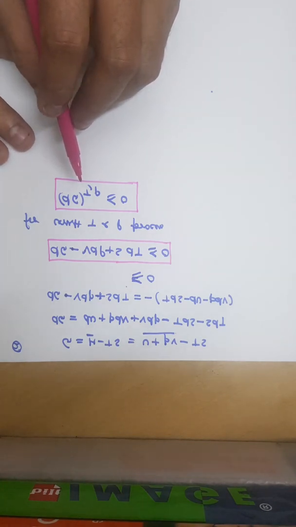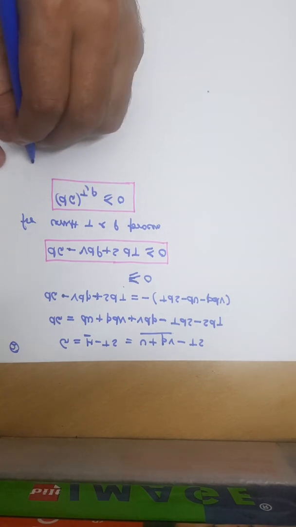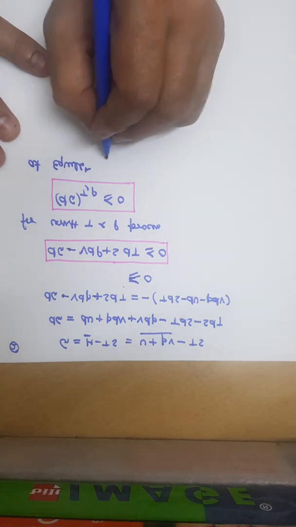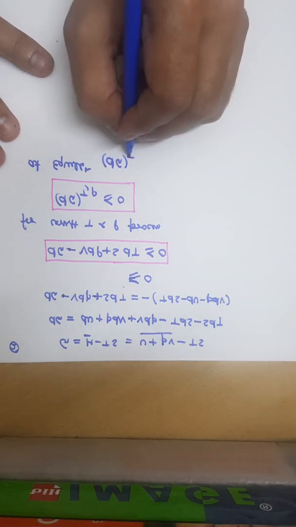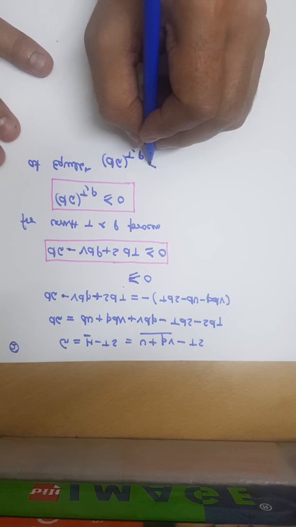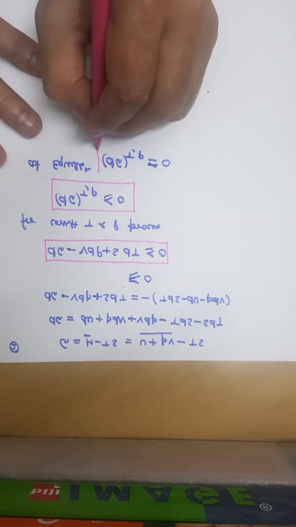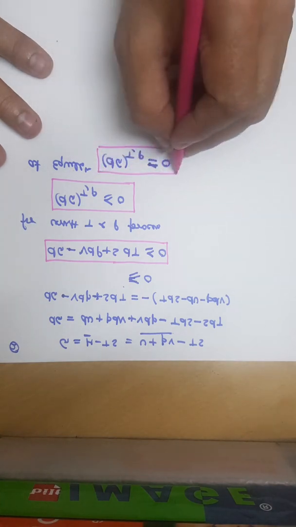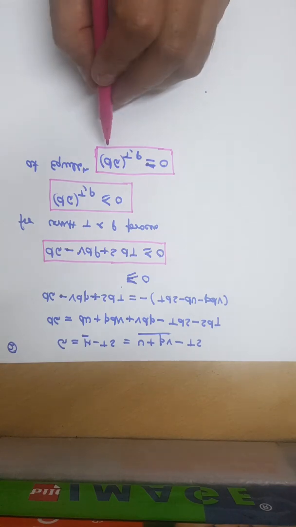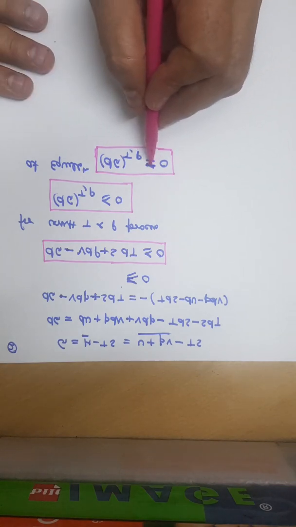So at equilibrium, the change in total Gibbs free energy is equal to 0. So that is another criterion of chemical equilibrium, that is, the change in Gibbs free energy at fixed temperature and pressure is equal to 0.